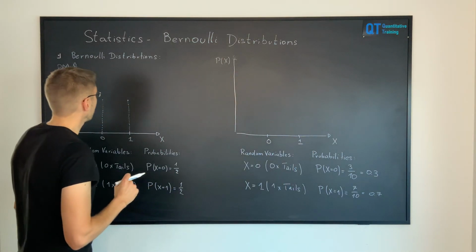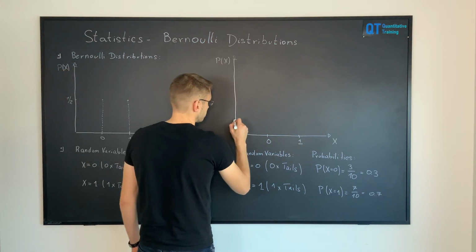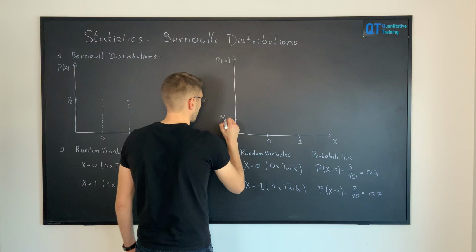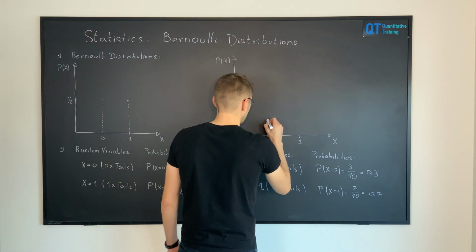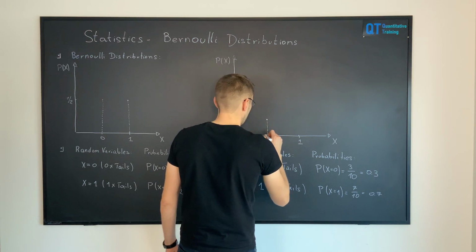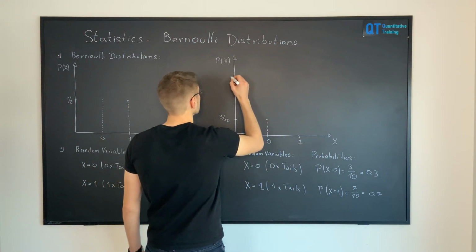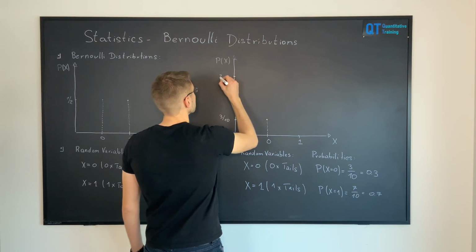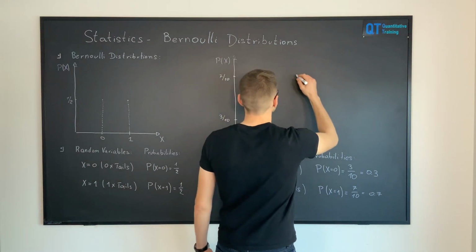But this time we have different probabilities. We have 3/10 for x equals 0, so we are basically somewhere here. And we have 7/10, so basically somewhere here, for the result of obtaining tails.